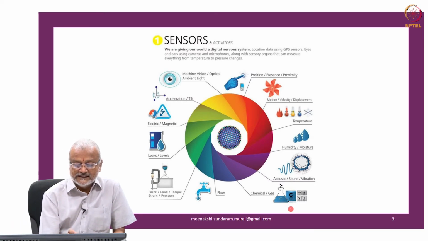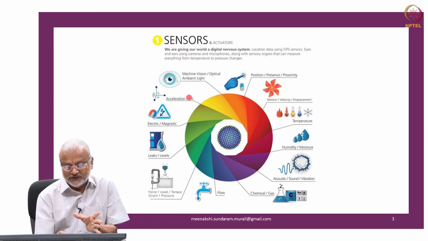The camera or image related activity is machine vision, and optical or ambient light, and acceleration or tilt in a particular framework you will be able to measure.